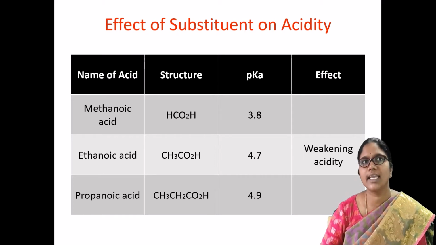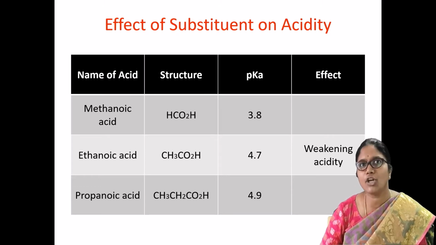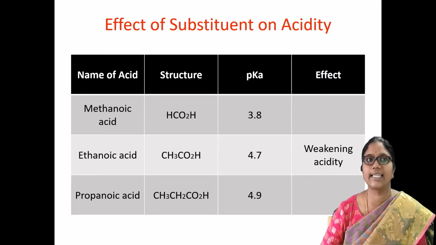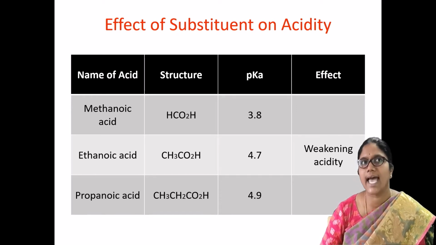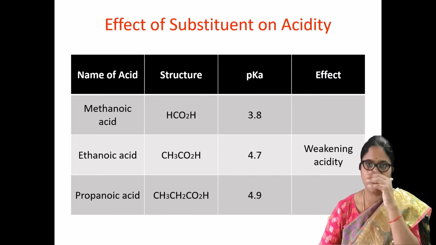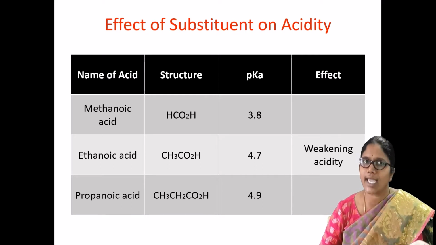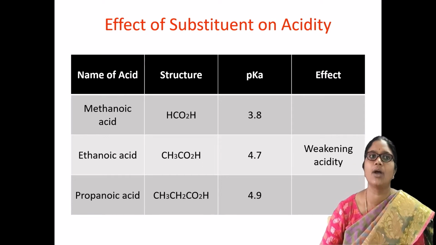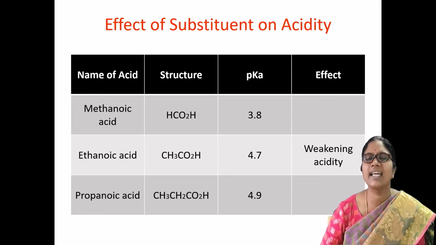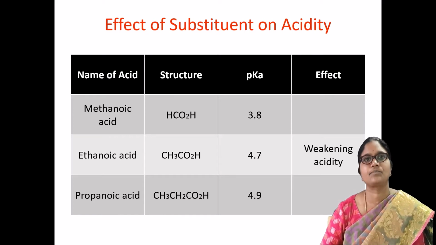Take an example of methanoic acid and propanoic acid. Here methanoic acid is more acidic than propanoic acid. Why? Because the number of alkyl groups is more in the propanoic acid. So that's the reason why methanoic acid is more acidic and has a lower pKa value, and propanoic acid has a higher pKa value and is less acidic.